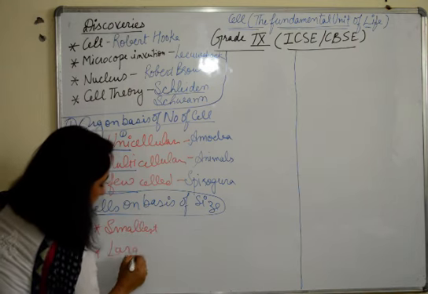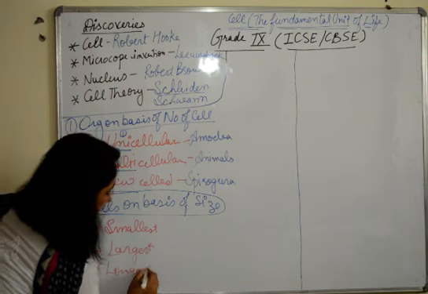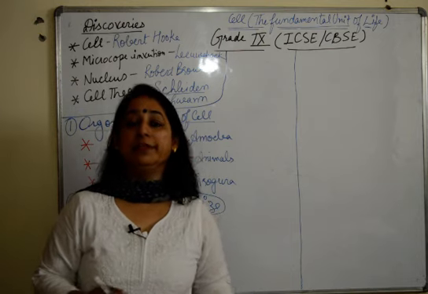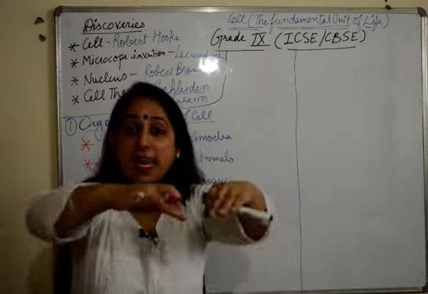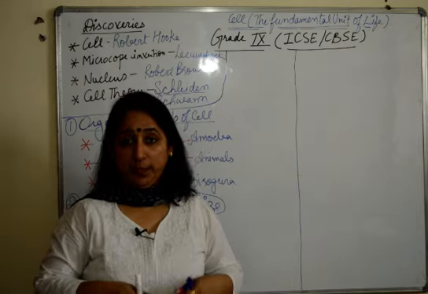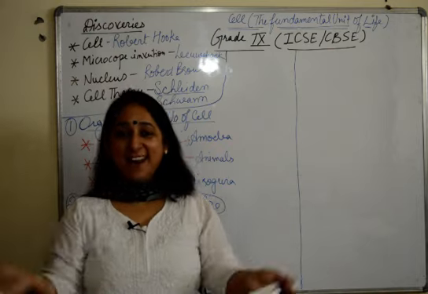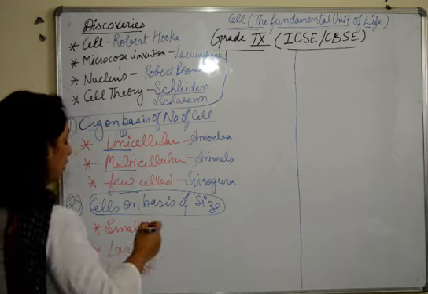Now here children commit one mistake. They do not understand the difference between largest and longest, they confuse. Longest, long, length. Largest, large, volume. So long, large, long, large. You learn it like this. So again, examples are very important.